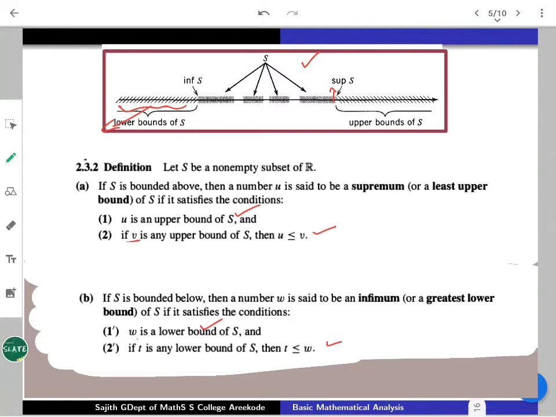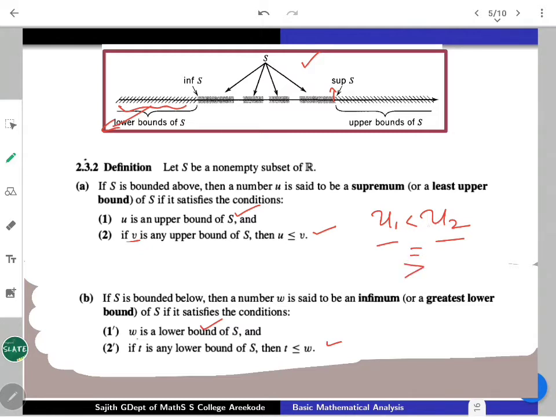But a moment's thought will reveal that once it exists, for example the supremum, our definition is the least of all upper bounds, then definitely it's a unique one. Once it exists, it's a unique one. See, that's easy to argue. For example, if u1 and u2 are both suprema for the set S, then what will happen? See, u1 and u2 are real numbers. So by trichotomy, one of the three conditions holds: u1 less than u2, or u1 equal to u2, or u1 greater than u2.